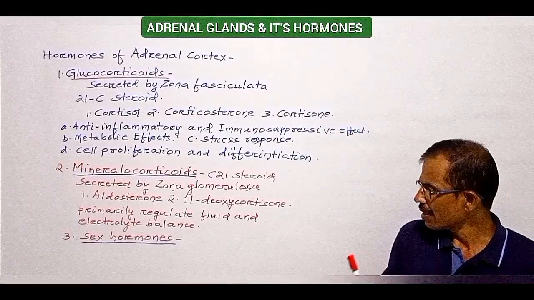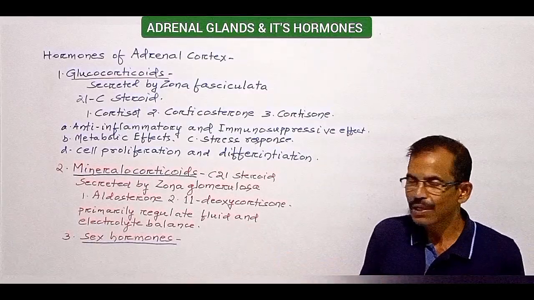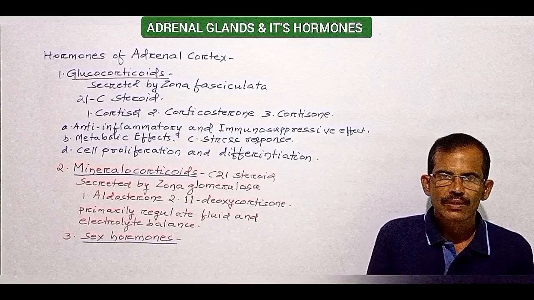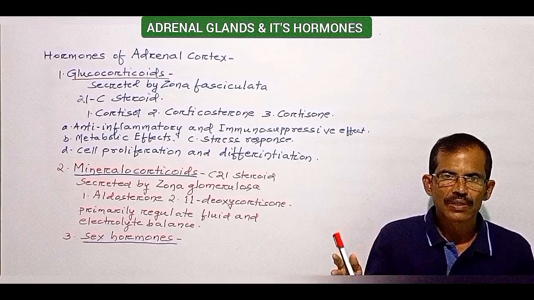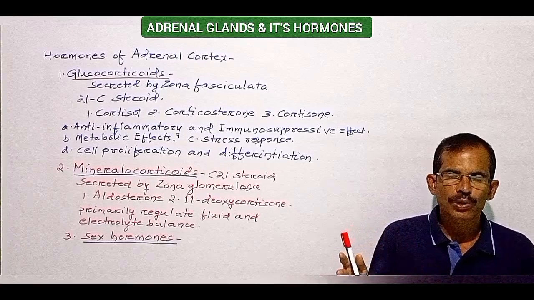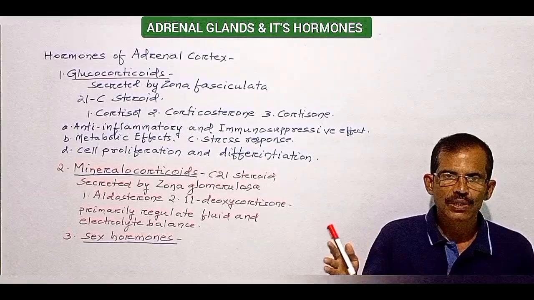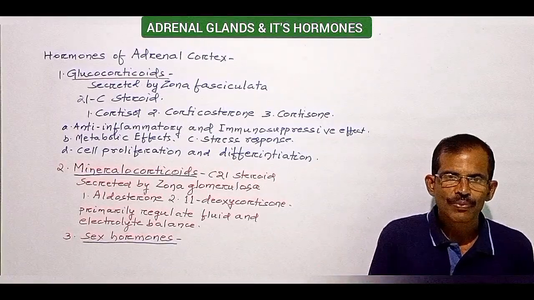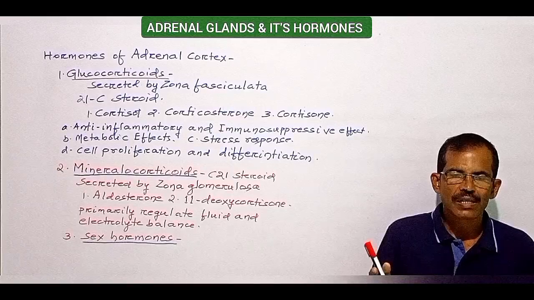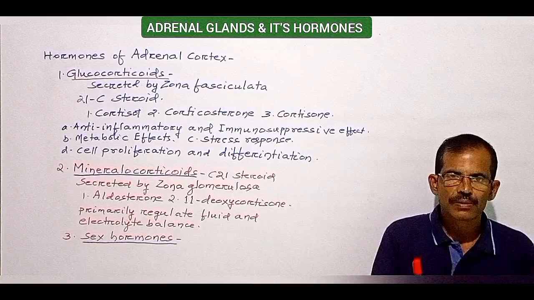Mineralocorticoids primarily regulate fluid and electrolyte balance. This is achieved by increasing the rate of absorption of sodium and by increasing the excretion of potassium by the epithelial cells of renal tubules.